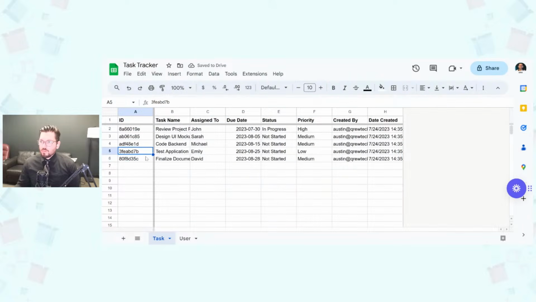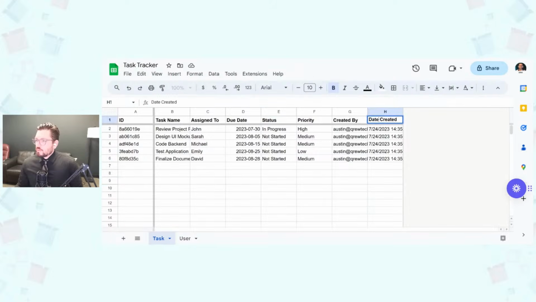Okay, because when we load this into AppSheet, we want to make sure we don't have any formulas. We just want the actual data, so that way we can use AppSheet's formulas to add all that information in. Okay, great. So now we have a basic task table lined up for us. We've got the ID, the task name, who it's assigned to, their due date, the status, the priority in which it should be engaged on, and then who created these different tasks and what time they did.